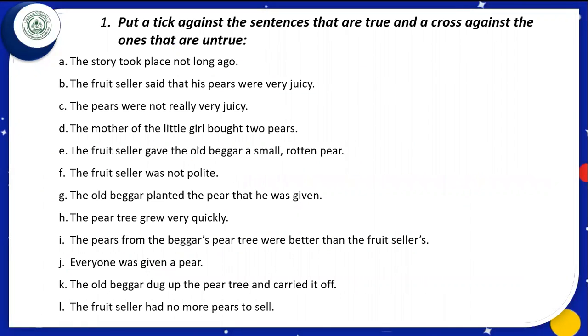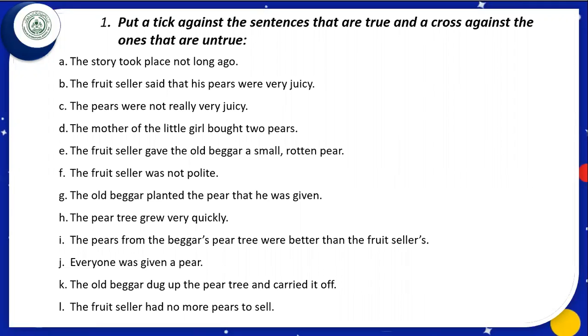If we look at exercise 1, it looks like this. This is true-false exercise. We shall try to find out which parts of this exercise are true and which ones are false. We shall put a tick against the sentence that is true and a cross against the one that is untrue.